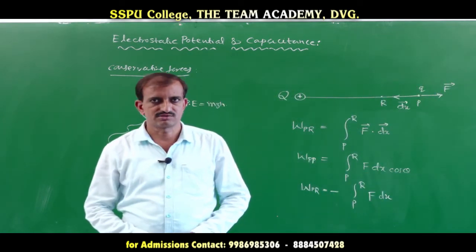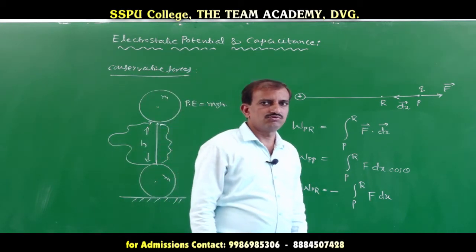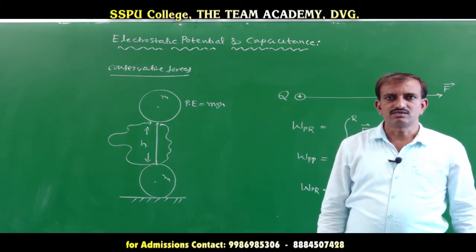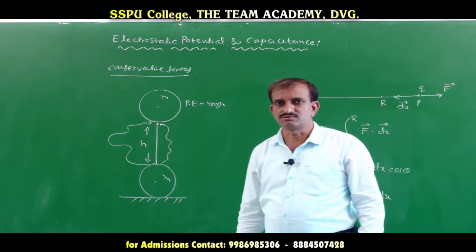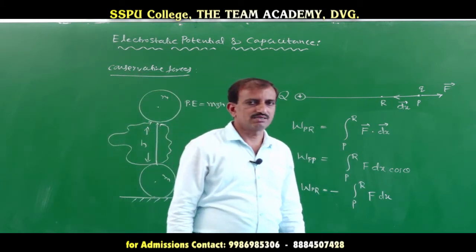This force is a conservative force in nature. Conservative forces depend only on the initial and final position of the particle and do not depend on the path followed by the particle.